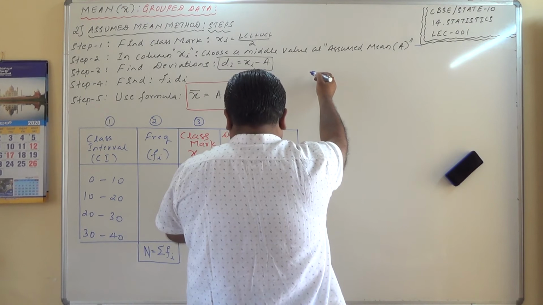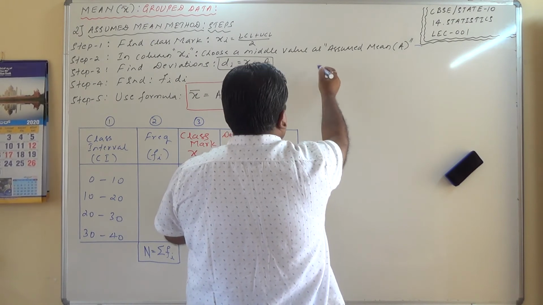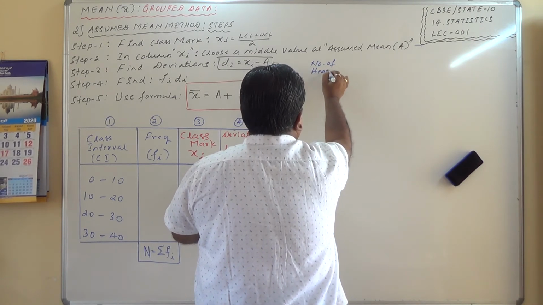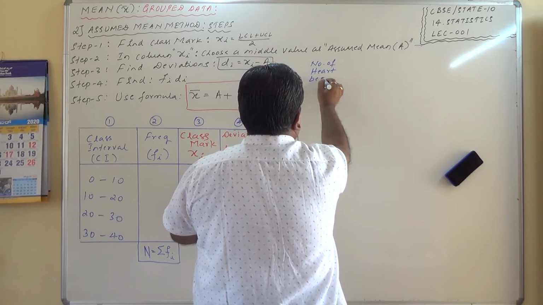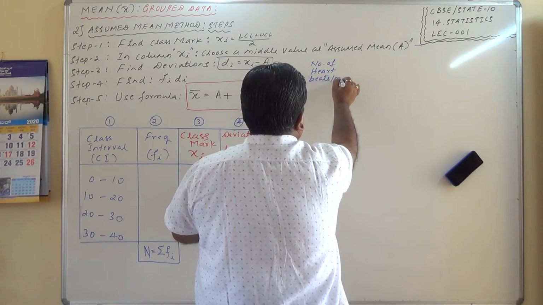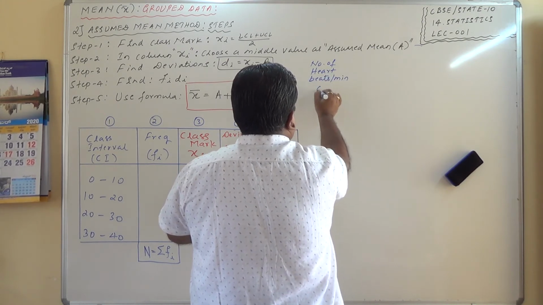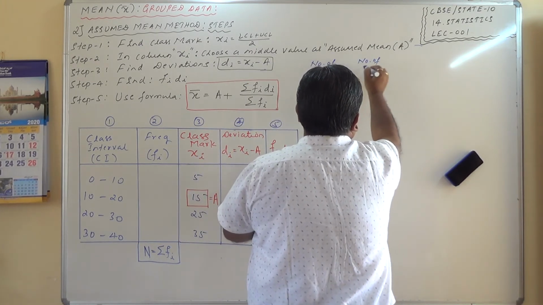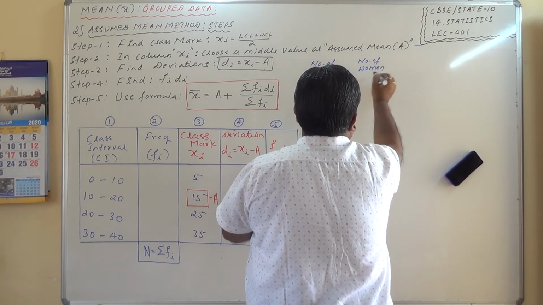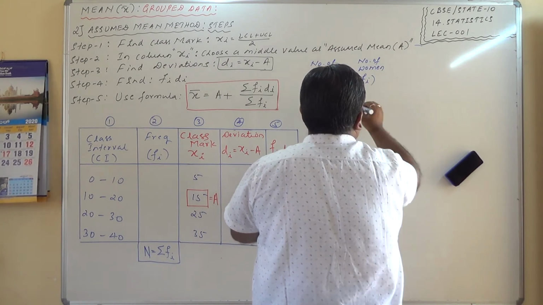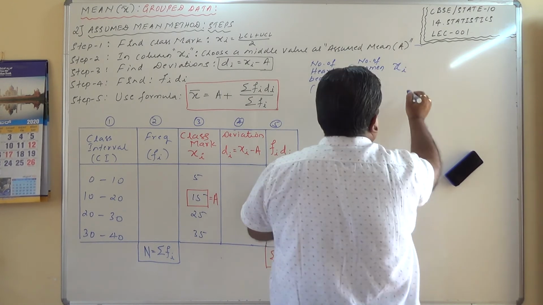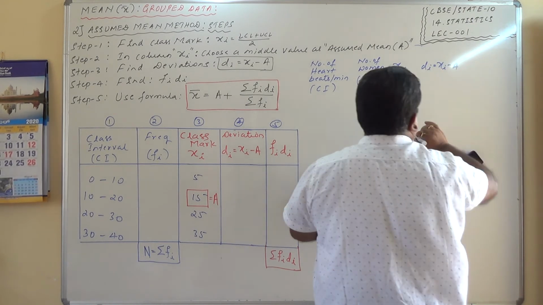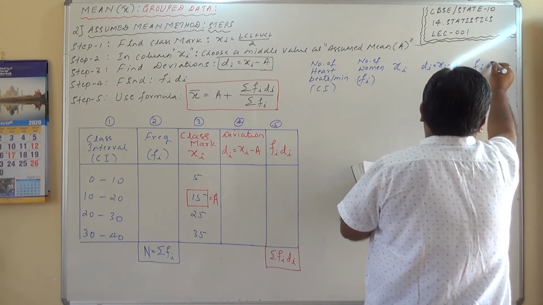So here: number of heartbeats per minute, class interval, number of women, which is frequency, then class mark, then deviation xi minus A, and then fi di.